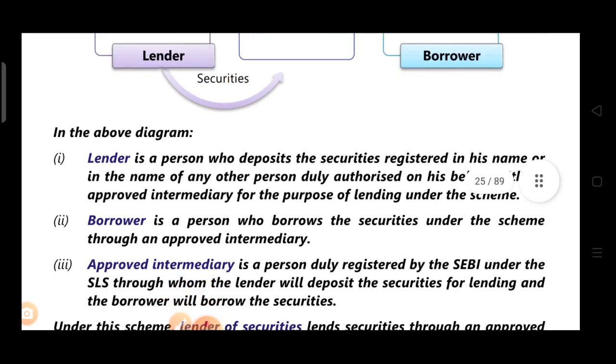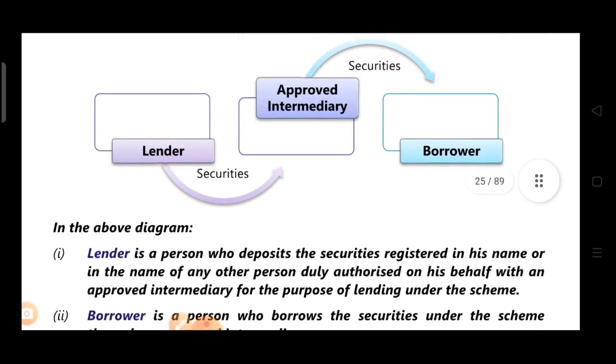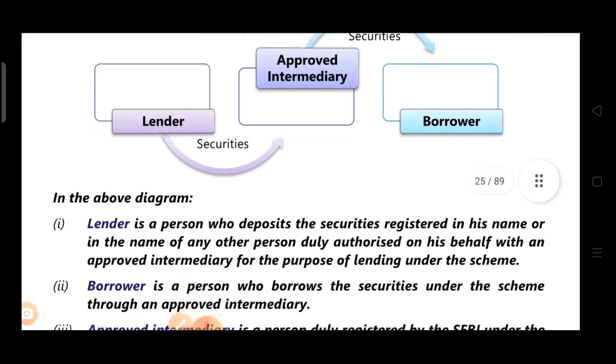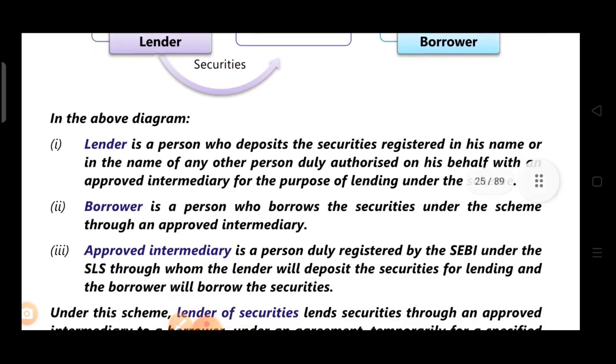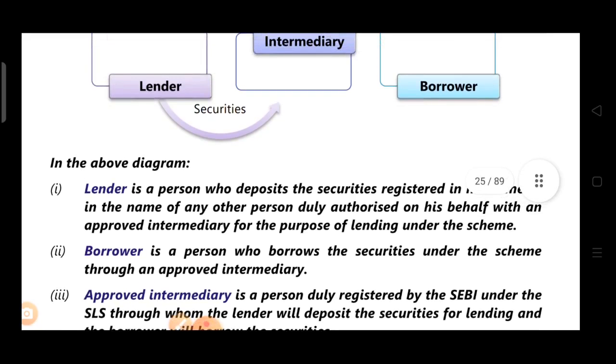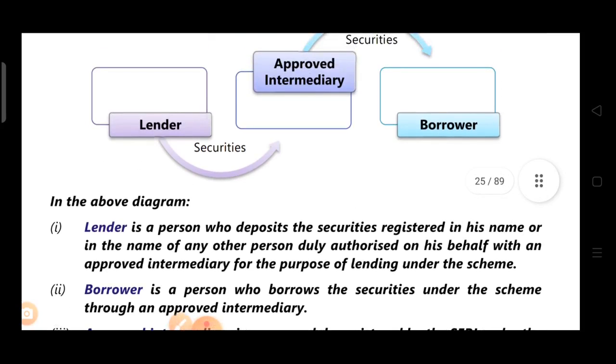Now what happens? A borrower is a person who borrows the security under the scheme through the approved intermediary. The borrower wants to borrow the securities, so he'll borrow from the approved intermediary. An approved intermediary is a person duly registered by SEBI under SLS through whom the lender will deposit the securities for lending and the borrower will borrow the securities. Simple. The lender will deposit with the approved intermediary for lending and the borrower will borrow from the approved intermediary.